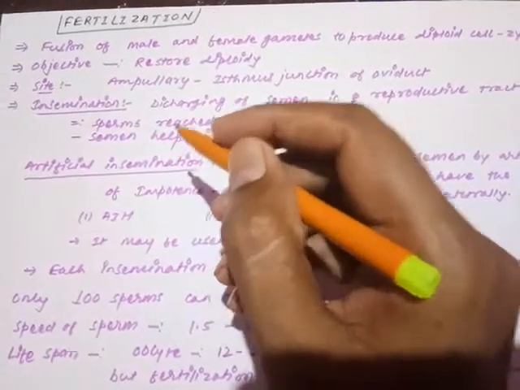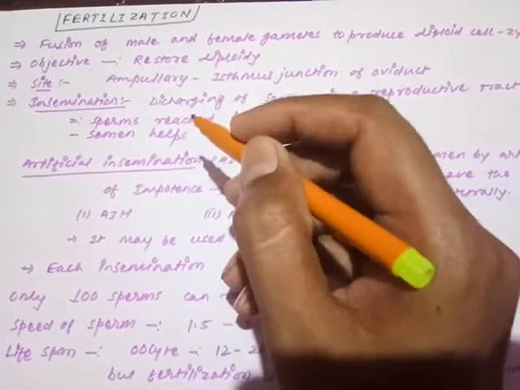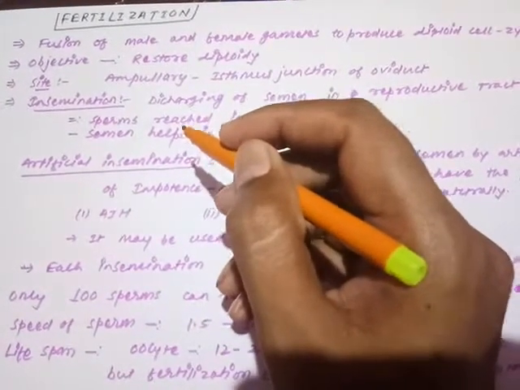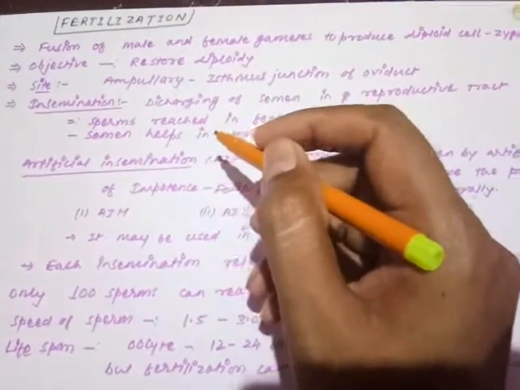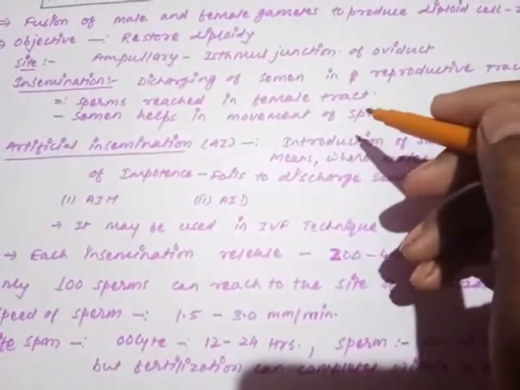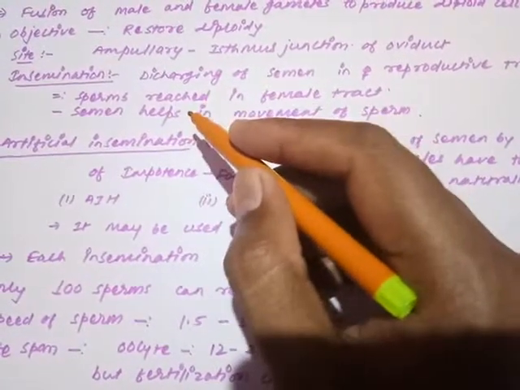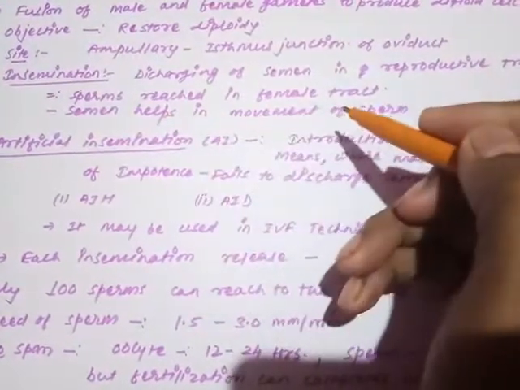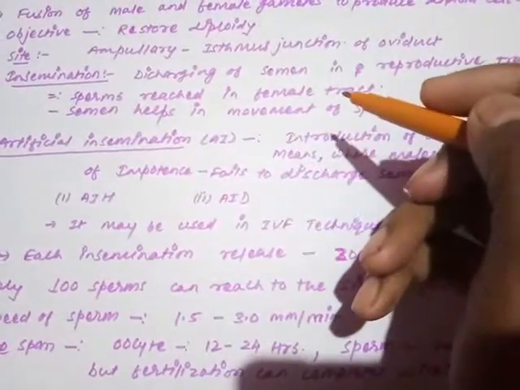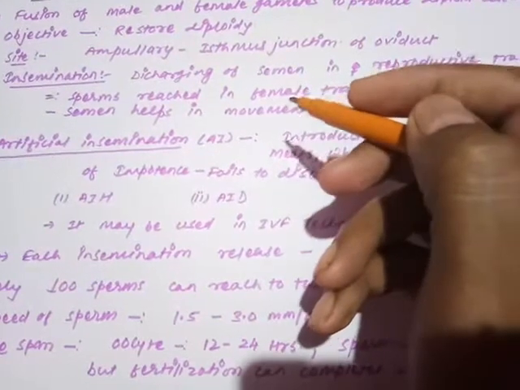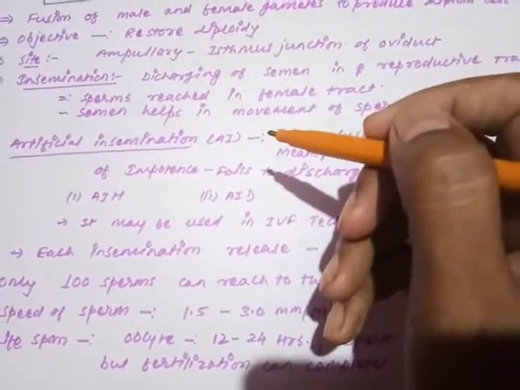Are you getting my point? The sperm is discharged with the help of semen only. Sperm is not discharged alone. Whenever the mating process is there, whenever copulation is going on, that time the semen is discharged into the reproductive tract of the female. Due to the process of insemination, the sperm reach the female tract, and semen helps in the movement of sperm. Sperm itself is not moving here. Along with the semen, it moves in the female reproductive tract.